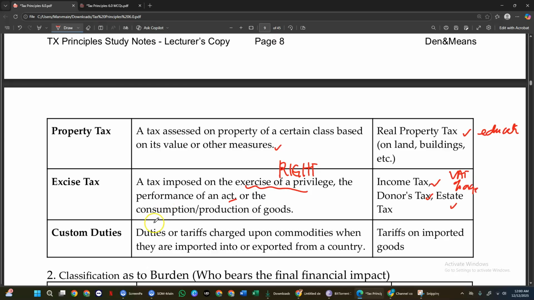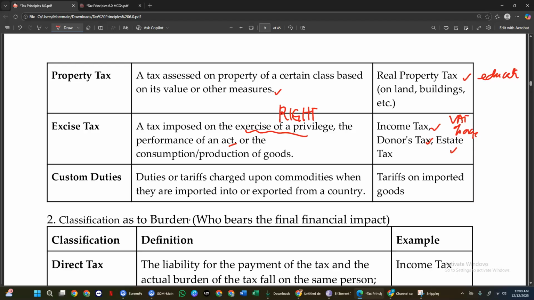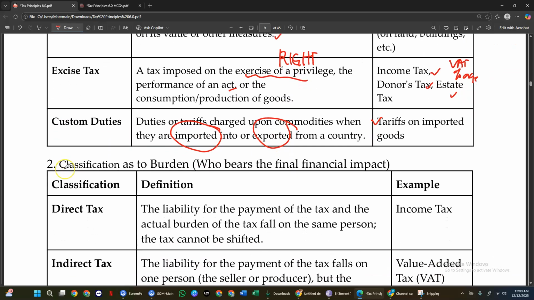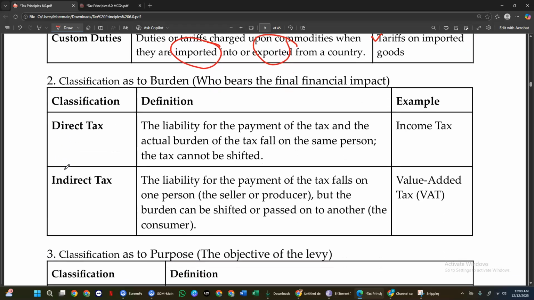Customs duties are tariffs charged on commodities when we are importing or exporting in the country. So again, the purpose of having that, let's say for the importation, is to protect the local industry from the competition.